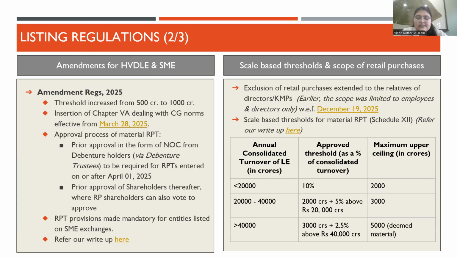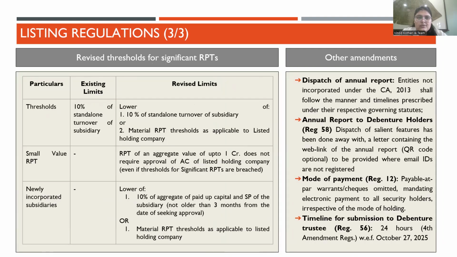So along with the material RPT thresholds, there were changes in the threshold for significant RPTs as well. Earlier the threshold was only 10% of the standalone turnover of the subsidiary, but the idea behind changing these thresholds was that in certain cases the transactions are hitting the bracket of material RPT, but at the same time they are not getting covered in the threshold of the significant RPT, 10% of the standalone turnover of the subsidiary.